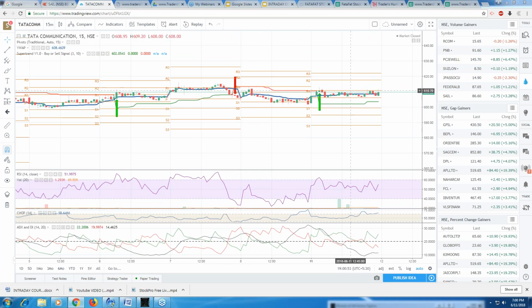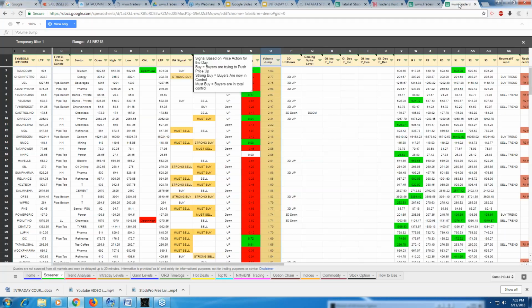Although there were huge volumes, nothing has happened, right? This is a 15 minutes graph. So we'll have to wait and watch. Either tomorrow there is going to be a huge surge in the price, or there could be a decline, because I saw today Bharti Airtel really heading up nicely, right? Traders Hunt will give you that information, and see here.